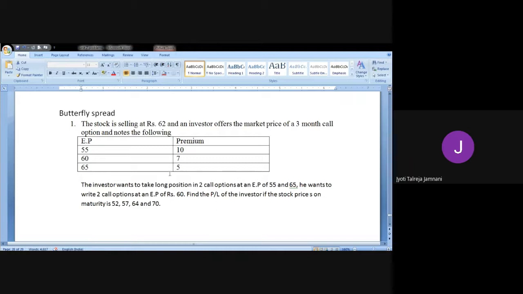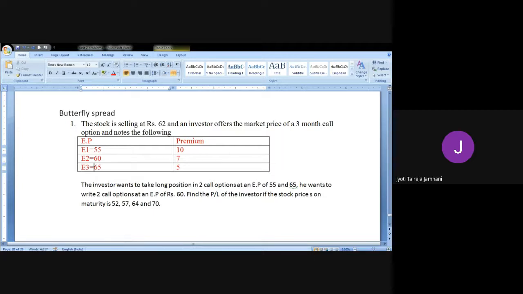So usually in butterfly spread, the question will appear like this. They will give you 3 prices, 3 exercise prices, and you need to decide what you're going to do. So there are 2 things possible. We call these 3 prices as E1, then we call this as E2, and we call the third one as E3.